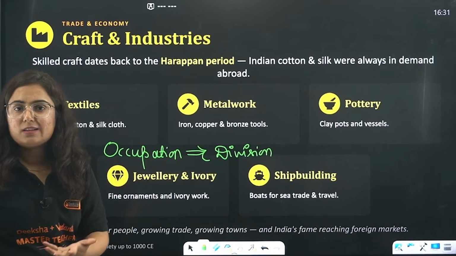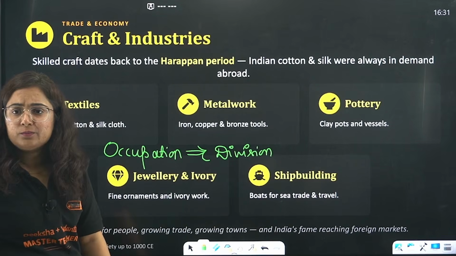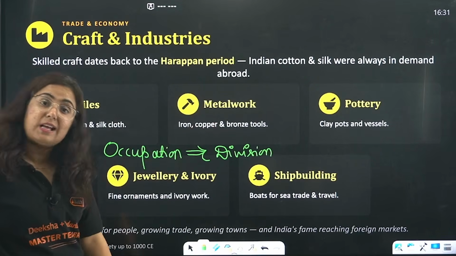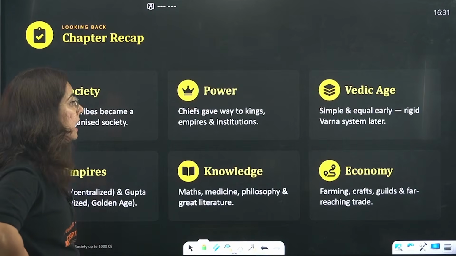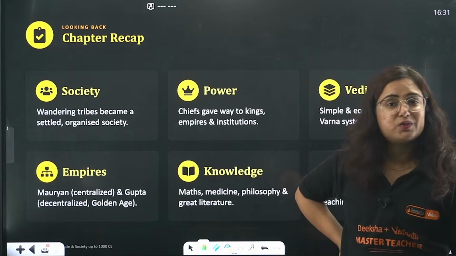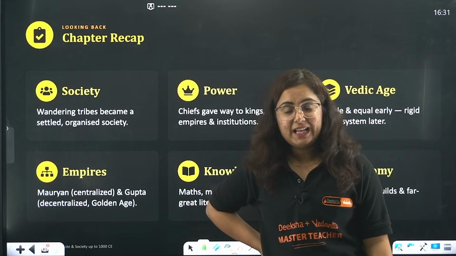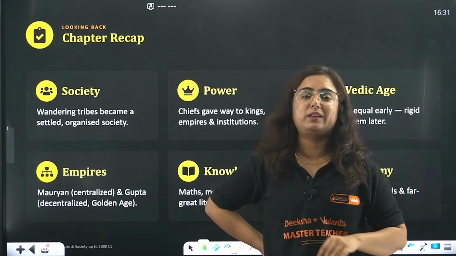Now we have sunar as a community, lohar as a community. A person making ships has a community, right? A person making pottery has a different community. So this is how the division of labor came, beta. If you still believe in those divisions, you have to understand our history was different, right? The history was great. It never started from what we have done to it right now.